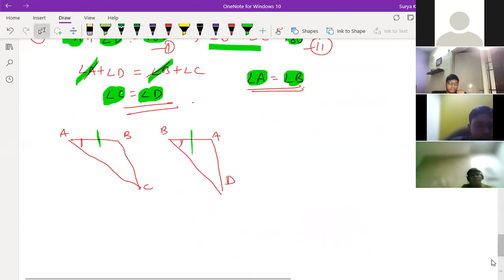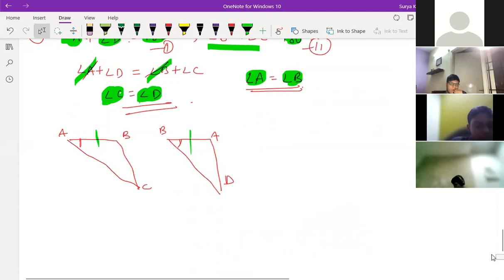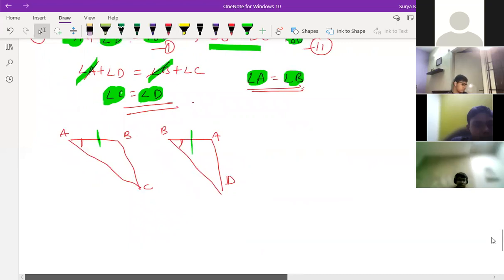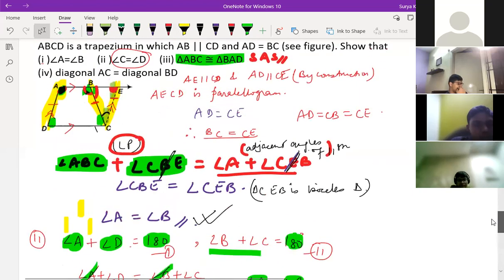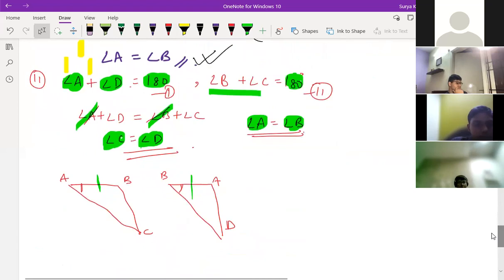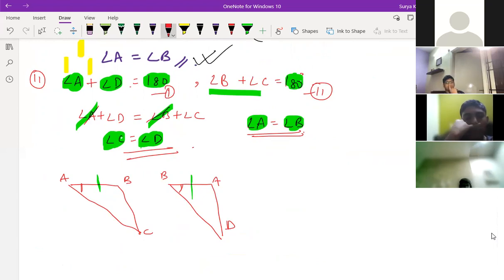And AD is equal to BC. They have given. Where are they given? AD is equal to BC. Yes, sir. So all three are equal. You proved above only. Yes, SAS. AD is equal to BC. So by SAS. But AD is equal to what they're given? BC, right? This and this is coming now. Yes, sir. So it's not SAS. This is SSA. Still you should prove AC is equal to BD is coming anywhere.